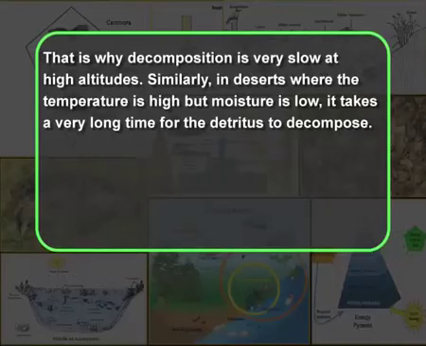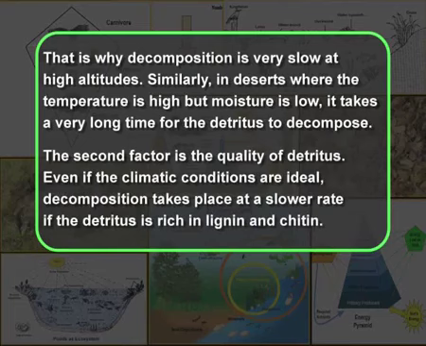That is why decomposition is very slow at high altitudes. Similarly, in deserts where the temperature is high but moisture is low, it takes a very long time for the detritus to decompose. The second factor is the quality of detritus.